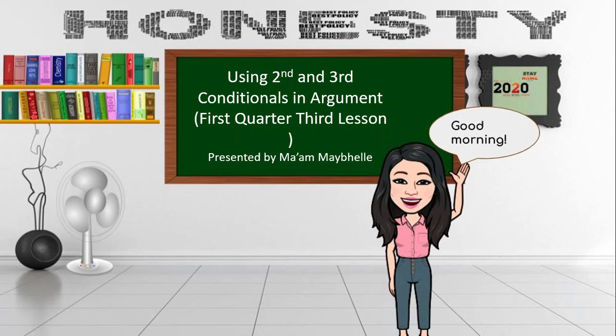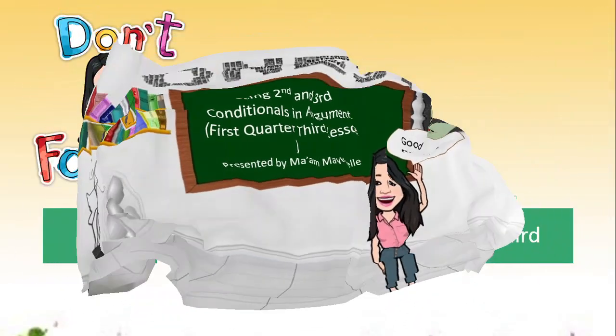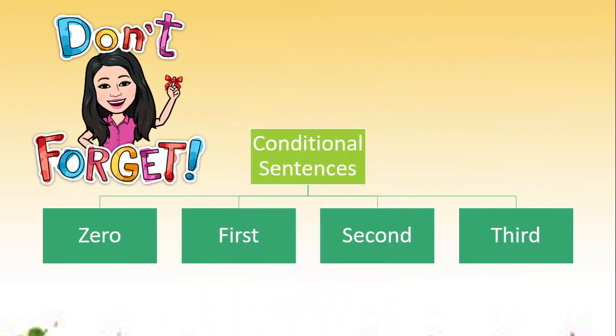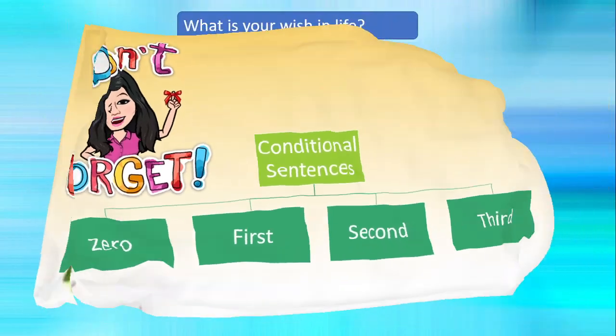I'm here to now teach you about the two remaining types of conditionals in English, which are the second conditional and the third conditional. If we are going to recall, we said that conditional sentences have four types: zero, first, second, and third. Last week, we learned about zero and first conditional in my last video. This time, we are going to focus on the second and third conditional sentences.